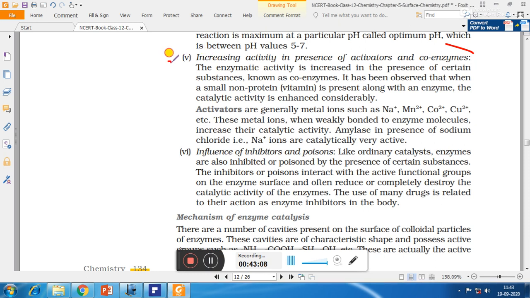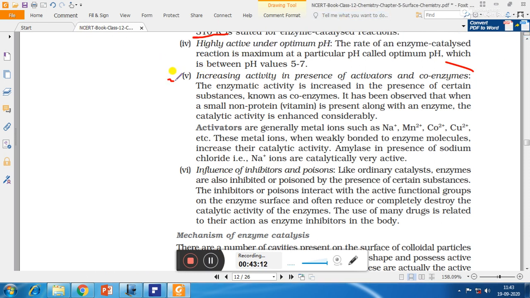Number 4, highly active under optimum pH. The rate of an enzyme catalyzed reaction is maximum at a particular pH called optimum pH, and this pH ranges between 5 to 7. So in this pH range, enzymes are highly reactive.